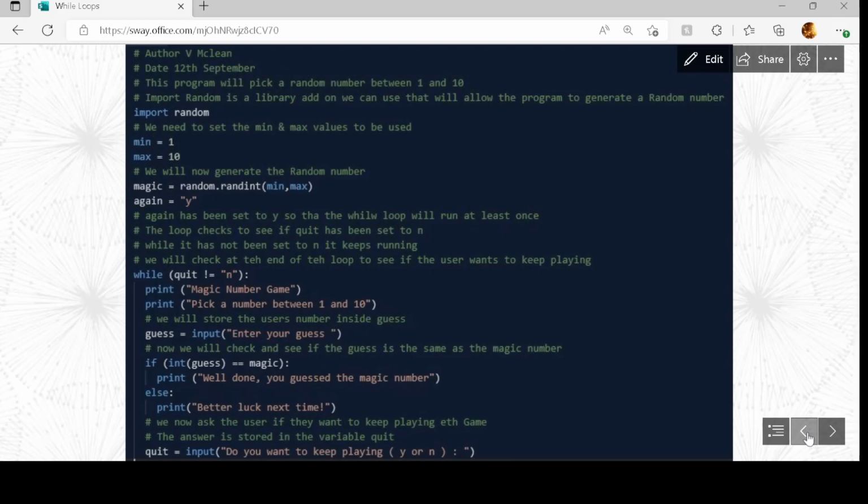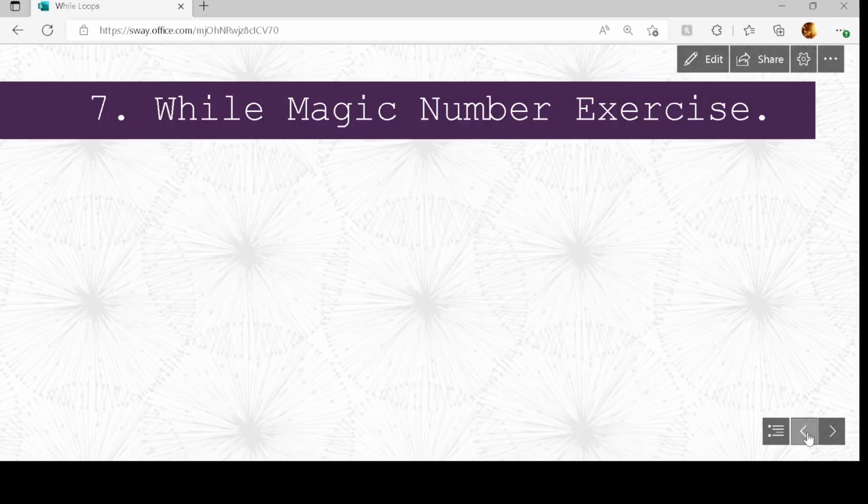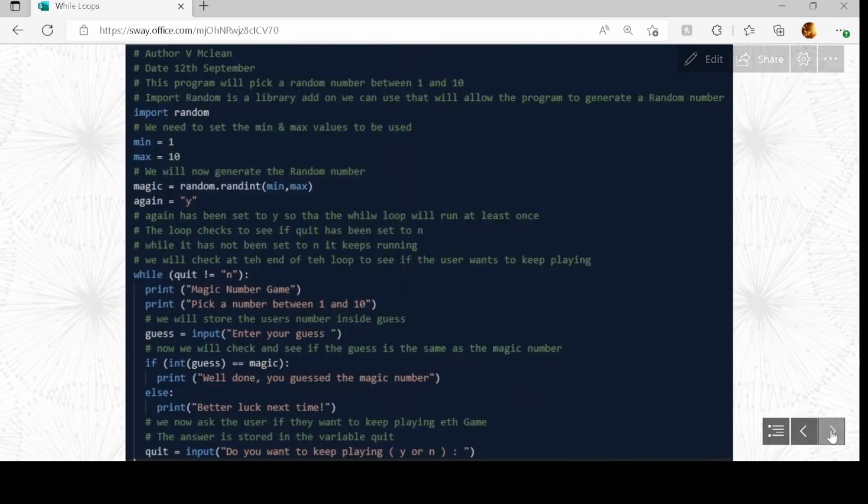So practice each of these different exercises that are there. Make sure you understand what's going on. If there's anything that you want to ask me in class or message me on Teams, and I'll get back to you as soon as possible. Okay, once you've done that and you feel okay with it, move on to the exercises on Canvas.